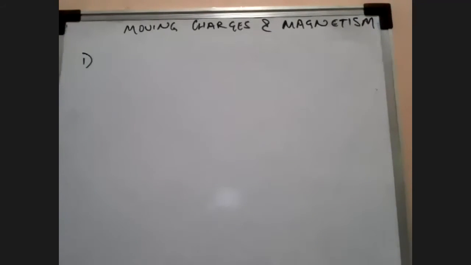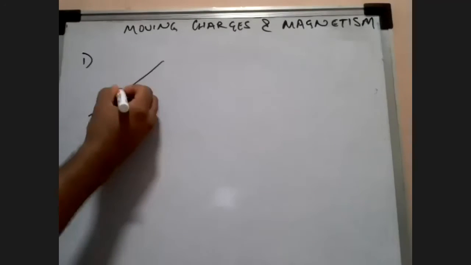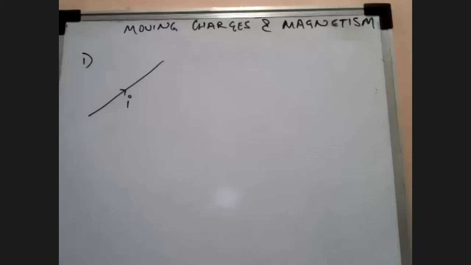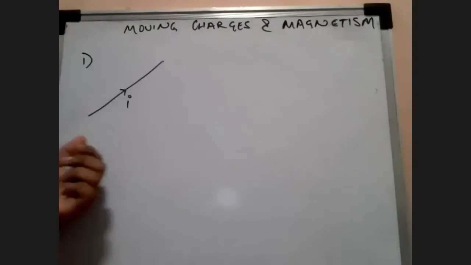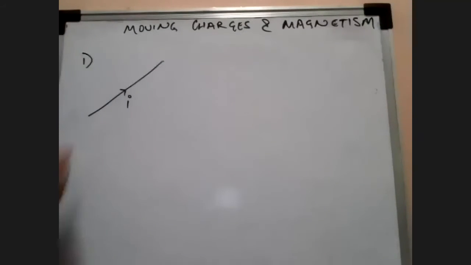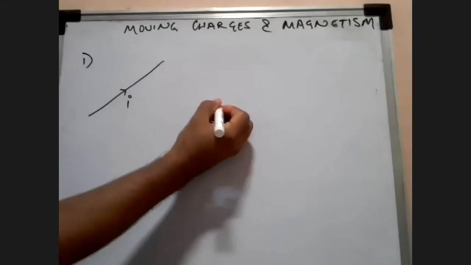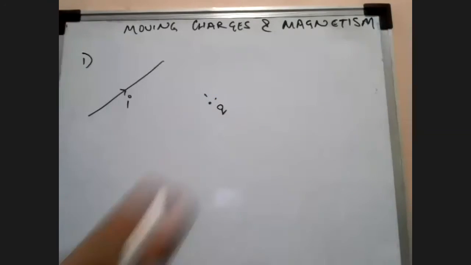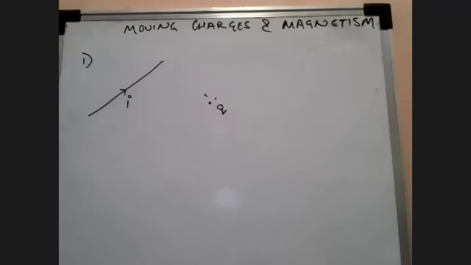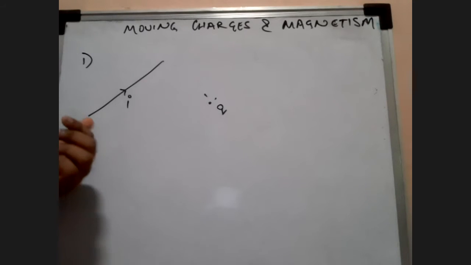In one case, I will say that there is a conductor. It has a current I. It's a current carrying conductor, whatever you want to call it. There is current passing through this, and it's passing in this direction. The direction is important here. In that case, if I say there is a charge Q here, then can anyone tell me what will be the force?